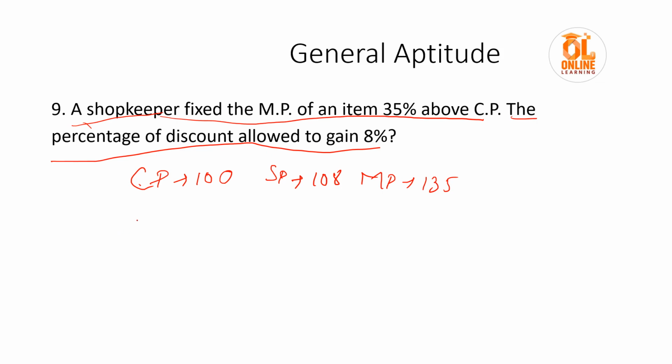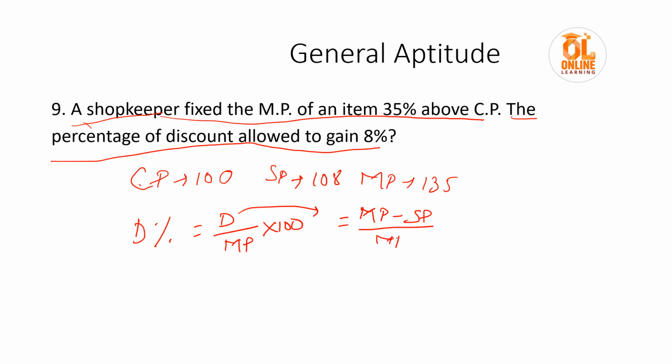So how much percent discount should be allowed so that the gain is 8%? Discount percent is equal to discount by MP into 100, and discount is equal to MP minus selling price. Easy, basic formulas.